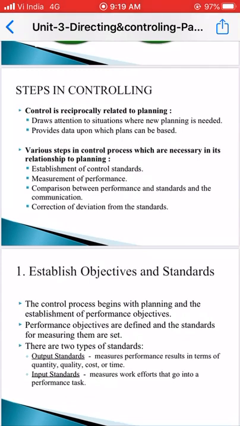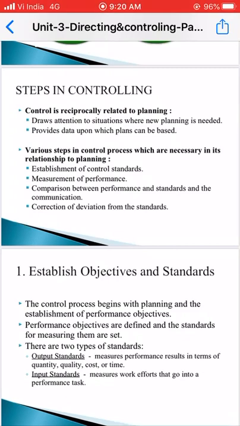In the control process, there are various steps which are in relationship with planning. The first one is establishment of control standards. We need to establish some standard performances, that is standard rules, and a standard training. If we need to achieve some targets in a given week, then we need to do some training to achieve these targets. So what type of training should there be? A high skilled training should be given to the employees to achieve their targets.